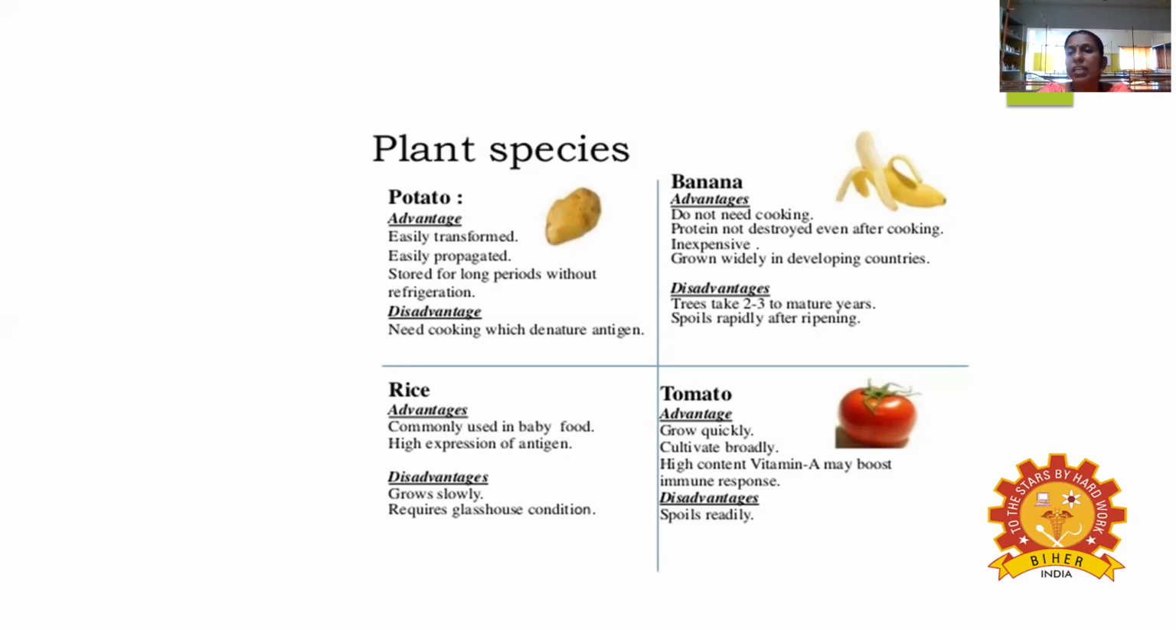But a disadvantage is that we need cooking. During the cooking time, the proteins are denatured. So that is the main disadvantage. And then the next one is the banana, the more acceptable one.